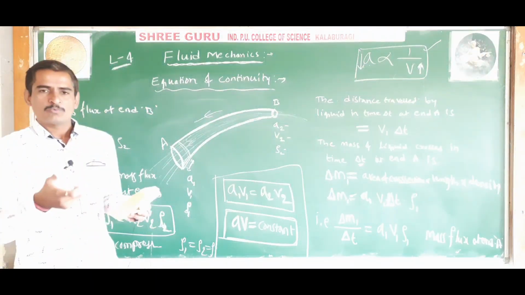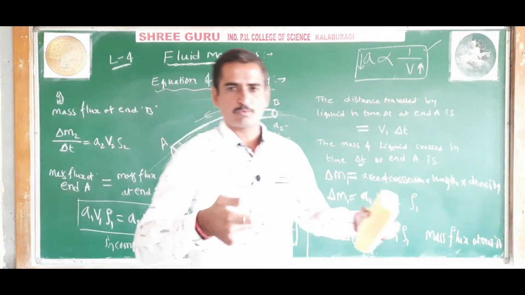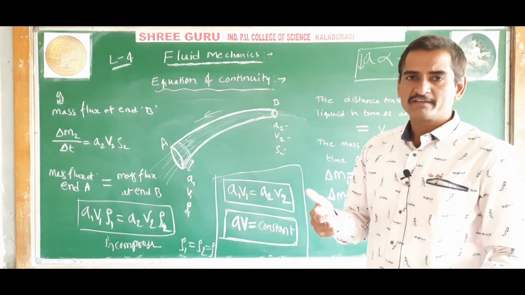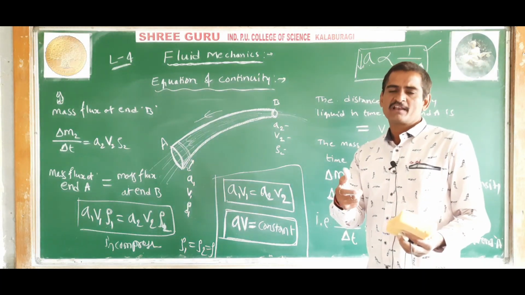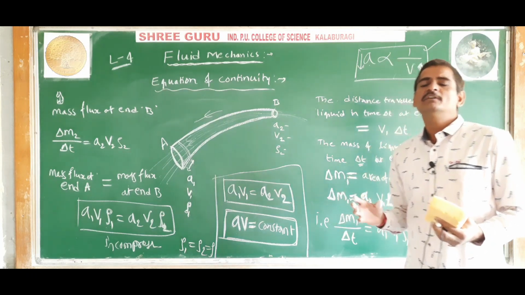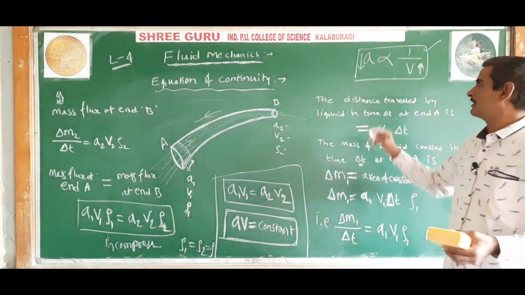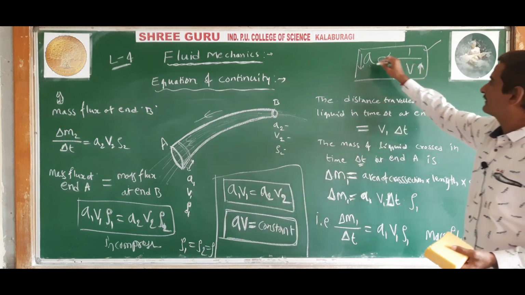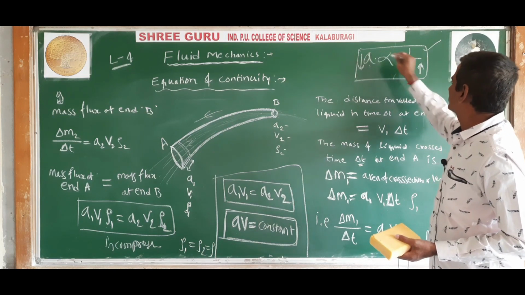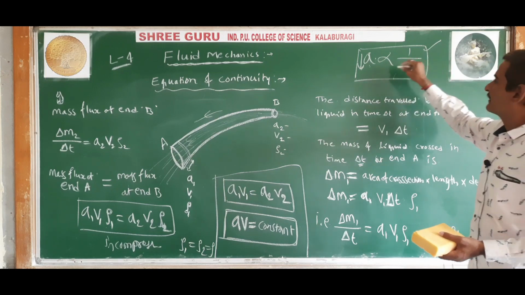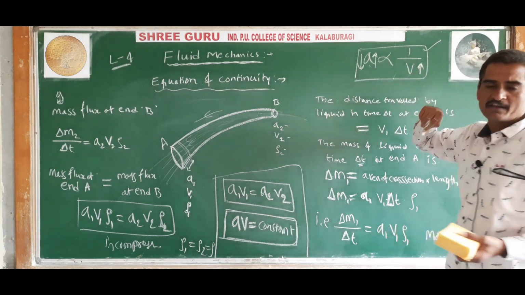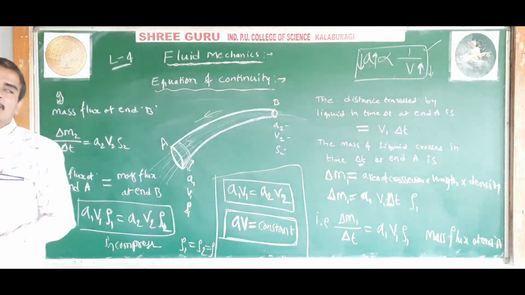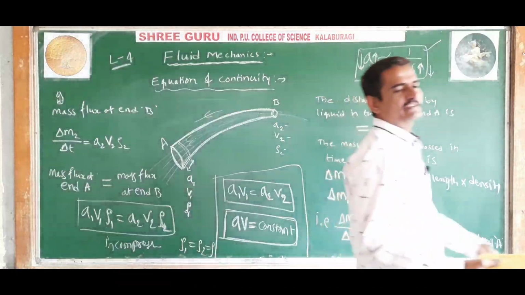When the water pipe is pressed, the flow of liquid becomes very fast. When the pipe is opened, that is, left free, then the flow of liquid becomes small. It is AV is equal to constant, or A is inversely proportional to V. If cross sectional area of the pipe decreases, the velocity of the liquid will increase. If the cross sectional area of the pipe increases, the velocity of the liquid will decrease, and this is called as equation of continuity.